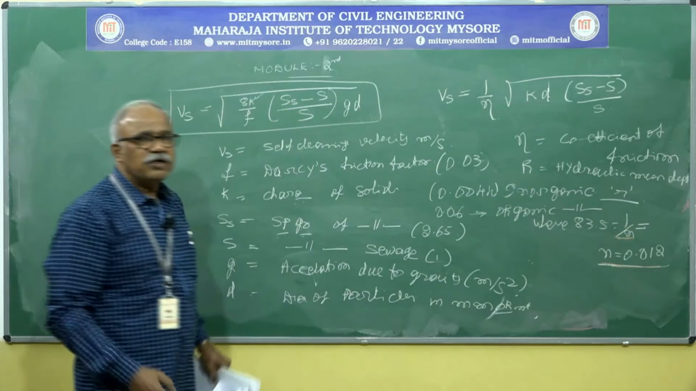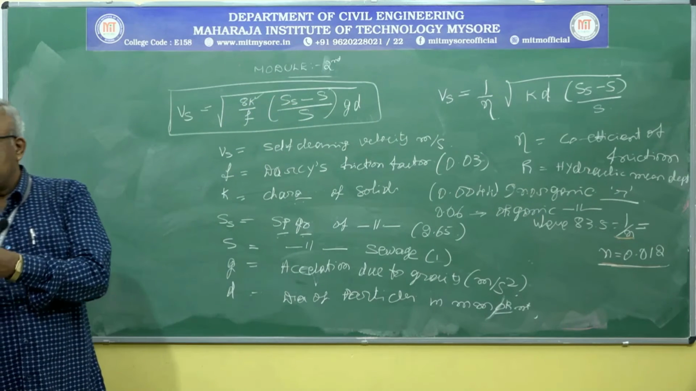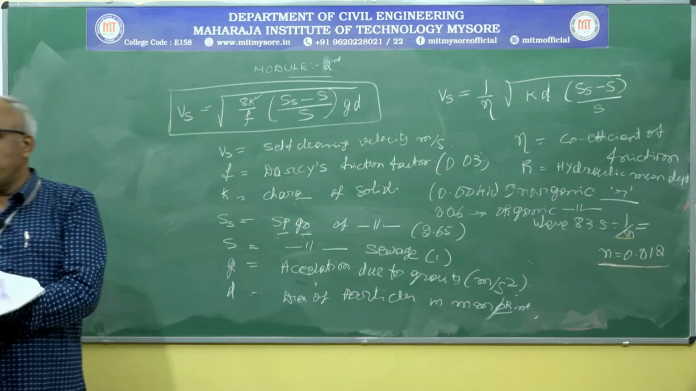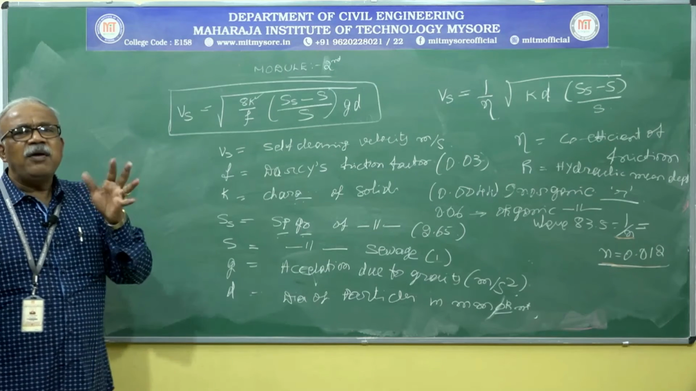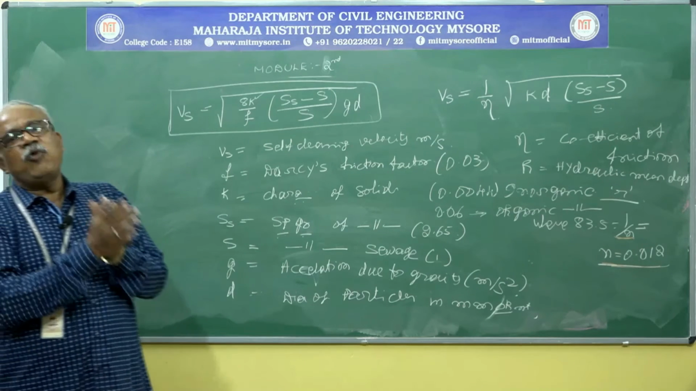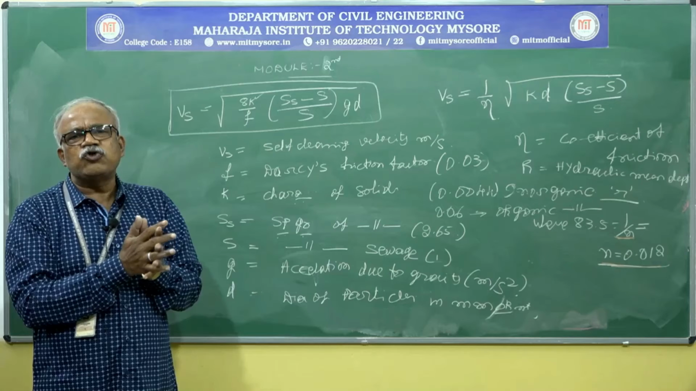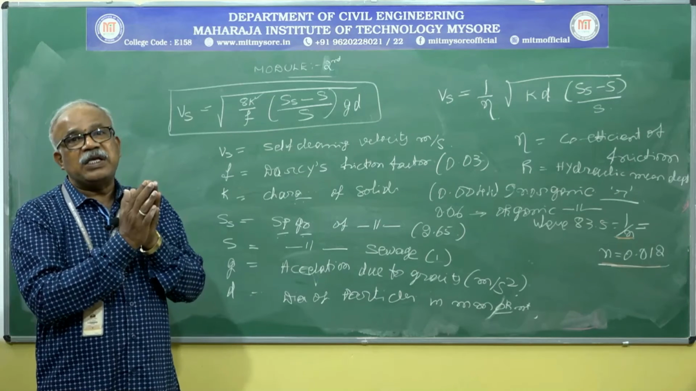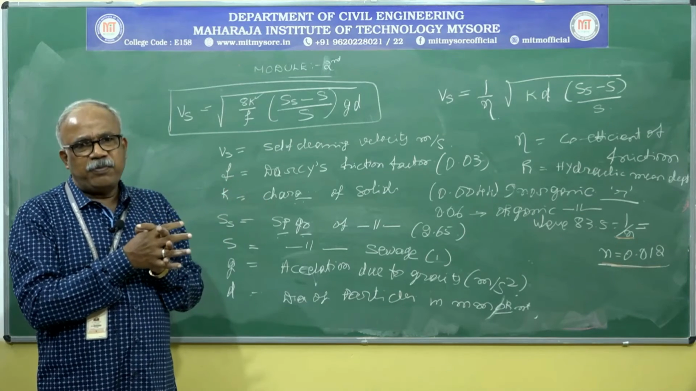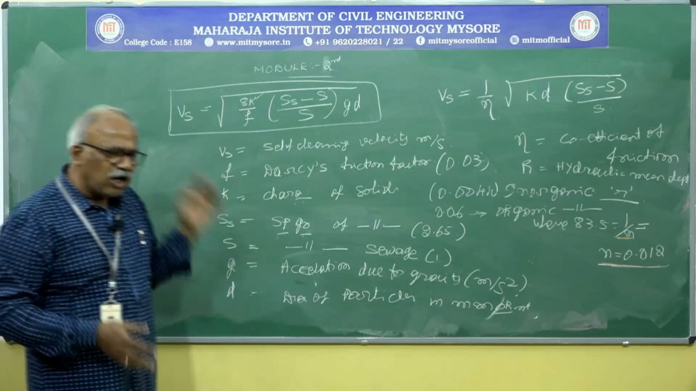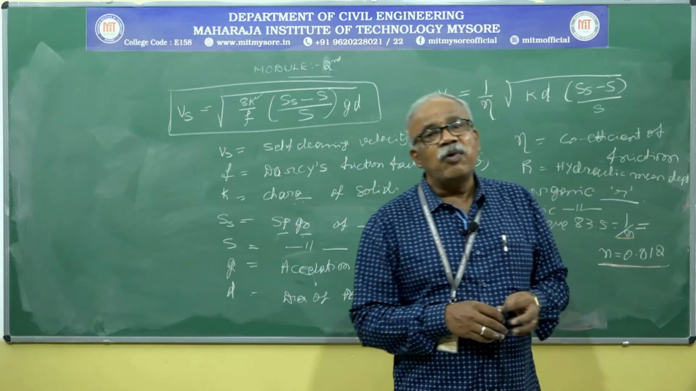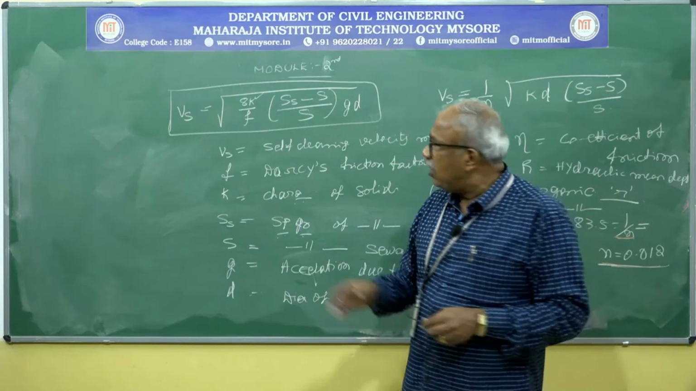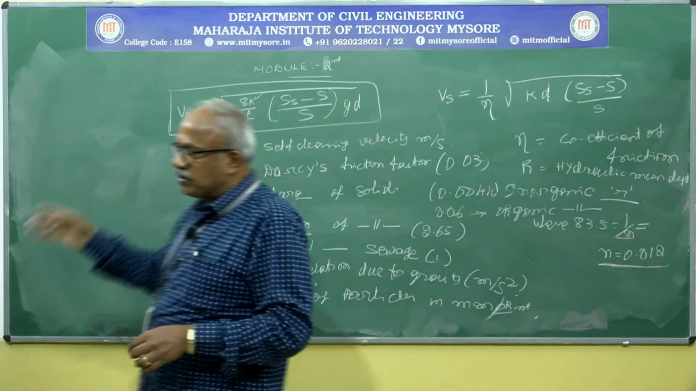This is the equation used to calculate the self-cleaning velocity. How to maintain the self-cleaning? I mean to say, minimum velocity. Minimum velocity should be maintained in a pipe. While carrying the solid particles, we have to maintain minimum velocity. That's why we have to use this equation.